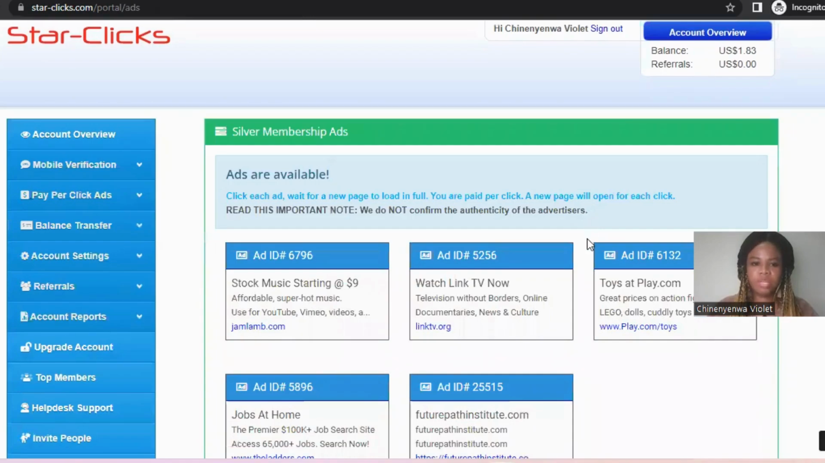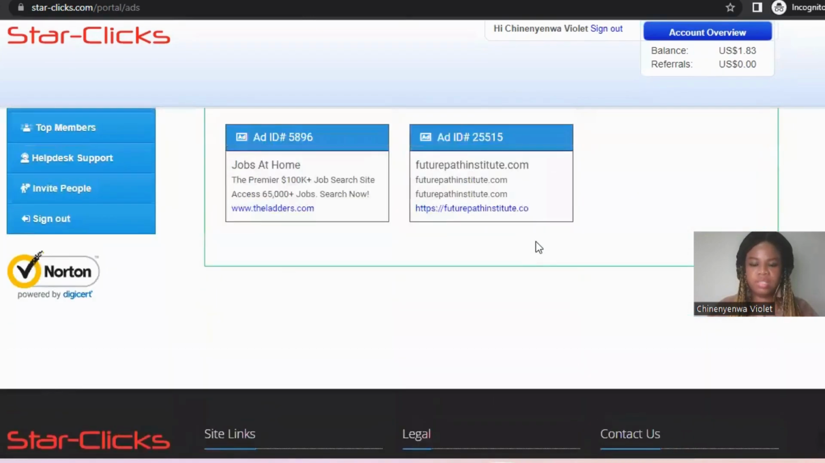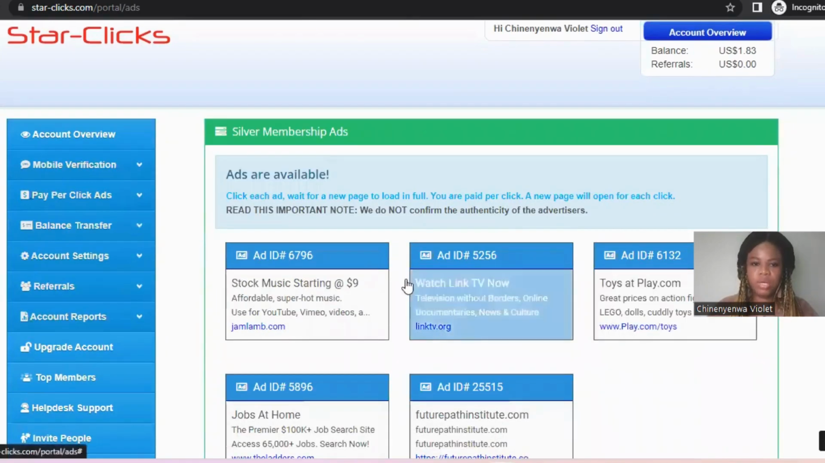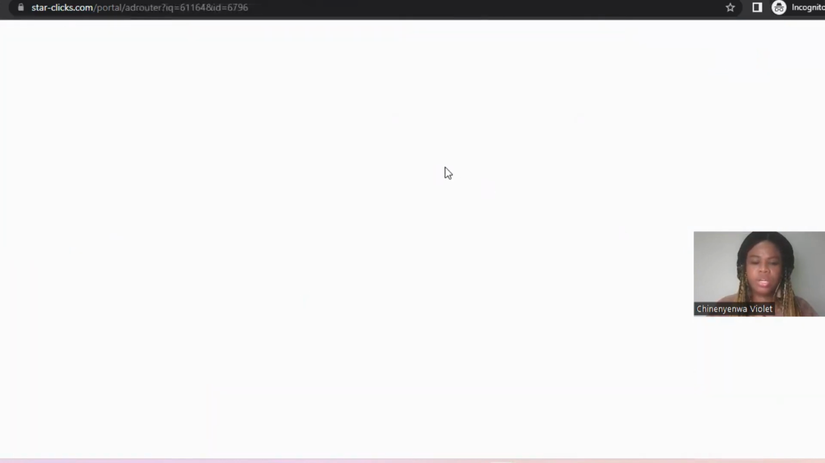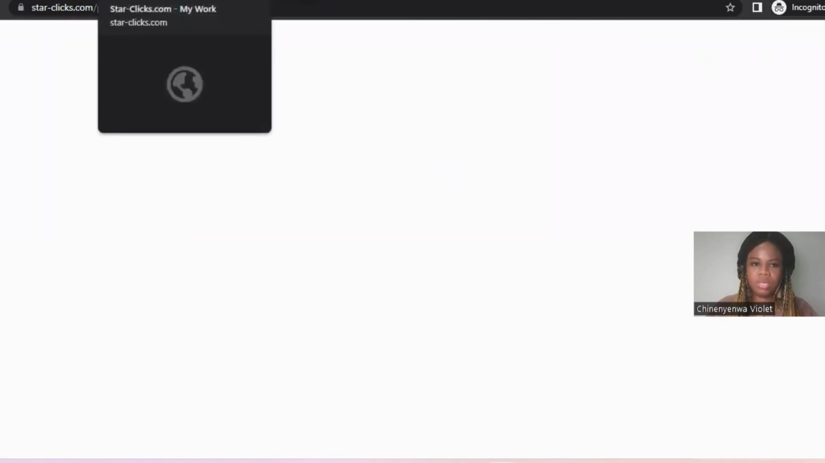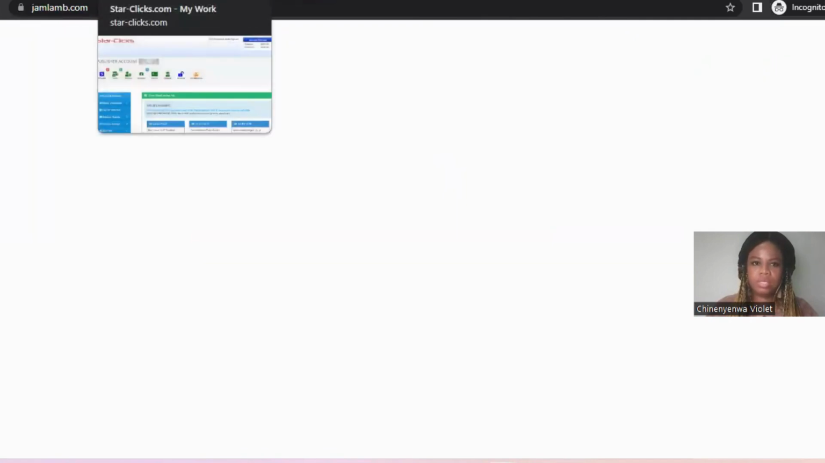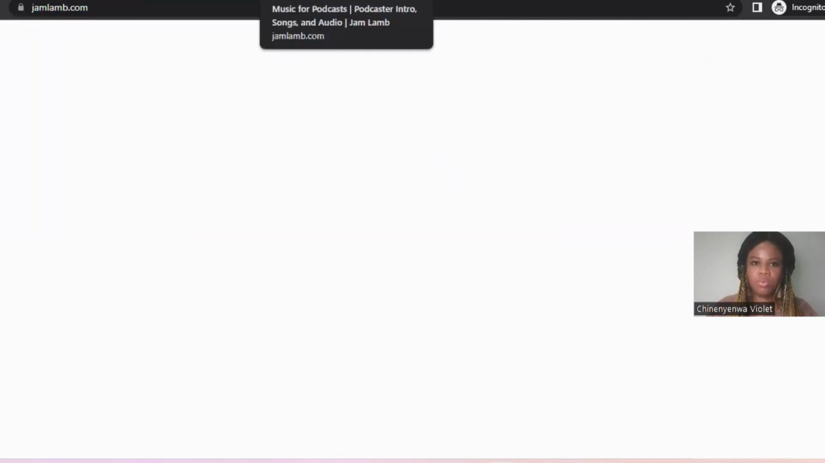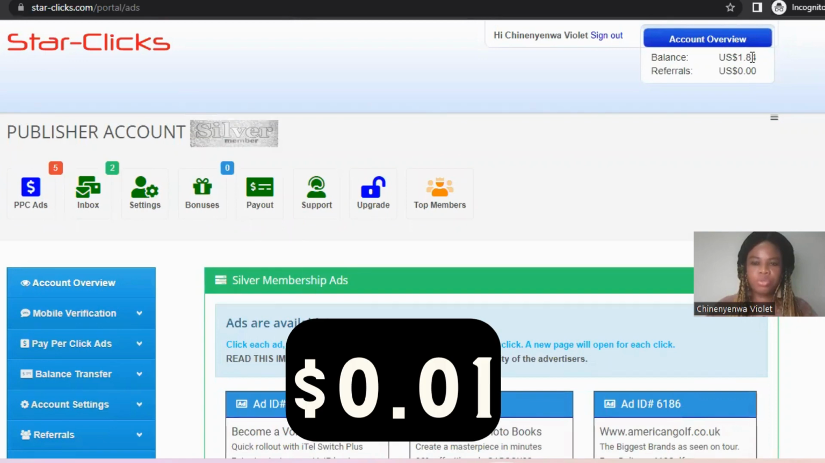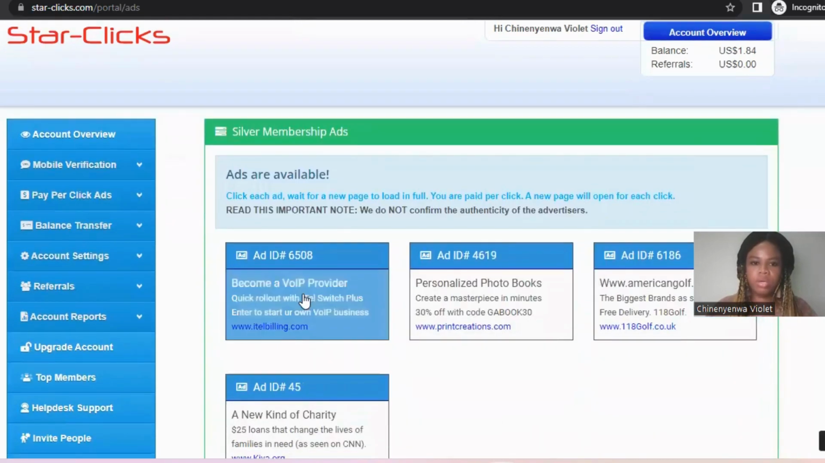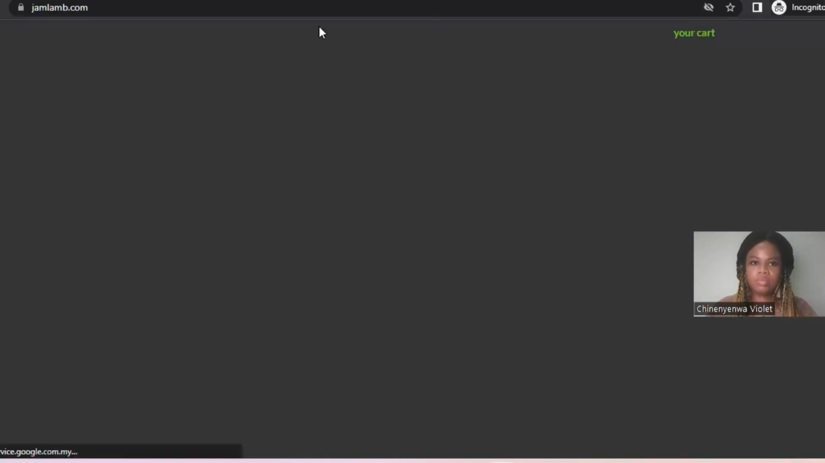These are the ads that are available. Okay, I have 5 ads available for me to click. All right, so when I click on this ad here, you don't actually need to watch the ad. You just click on it and you will get paid. Once the ad opens, I've earned 0.001. Okay, and I'll click another ad.